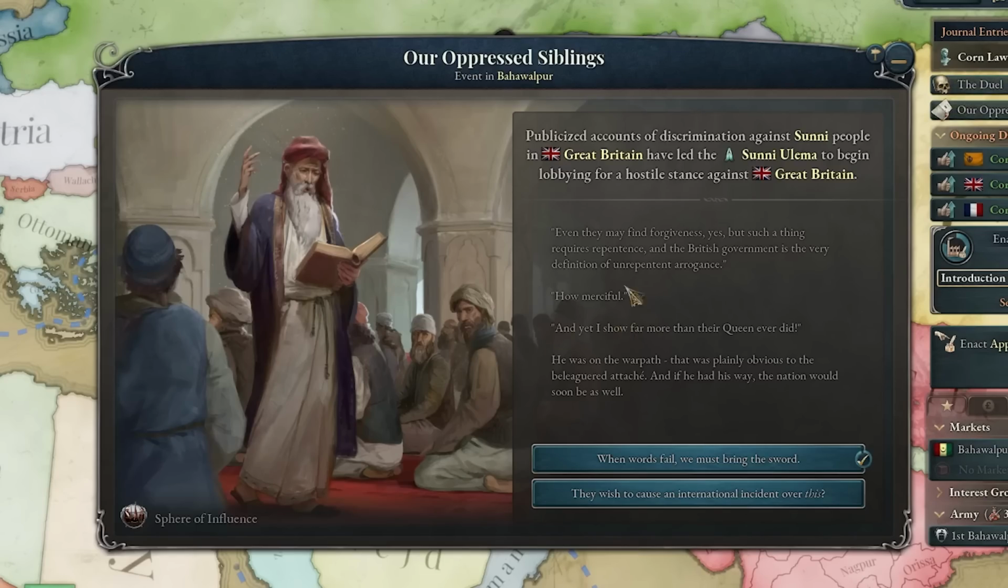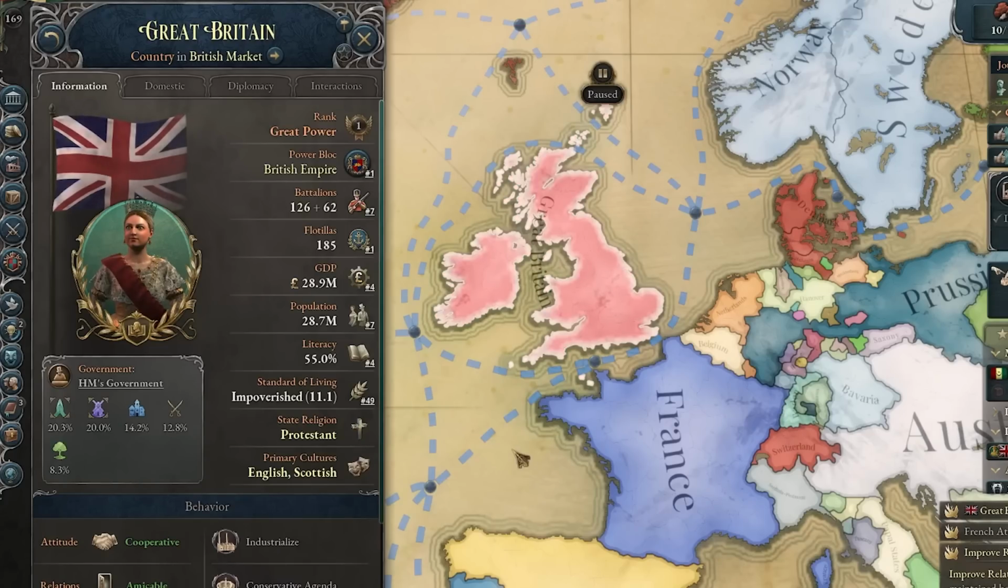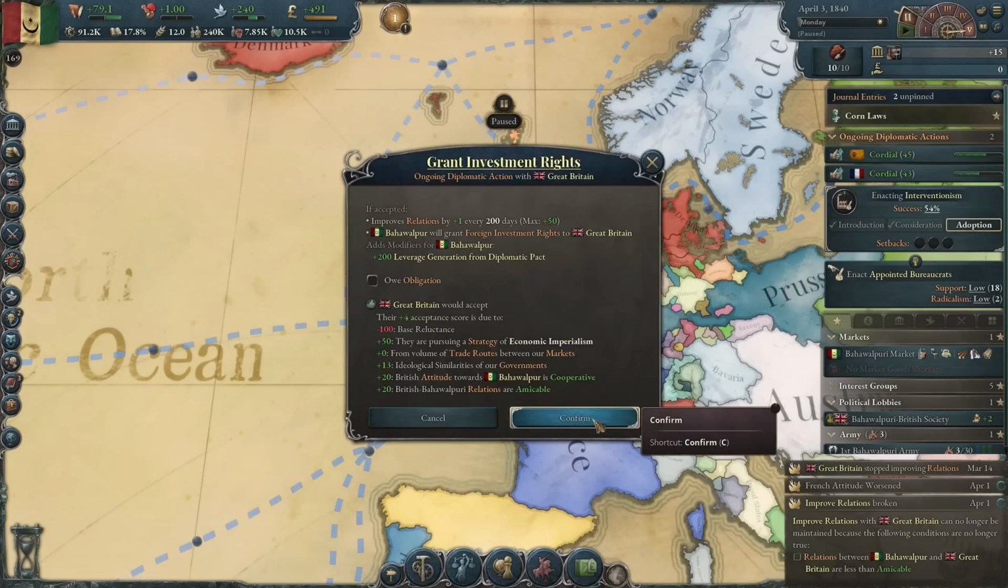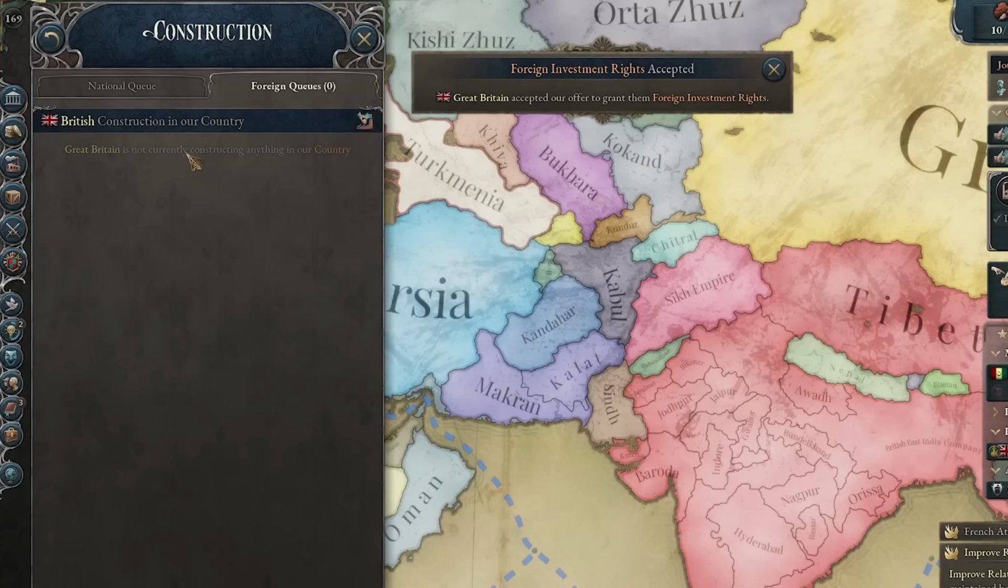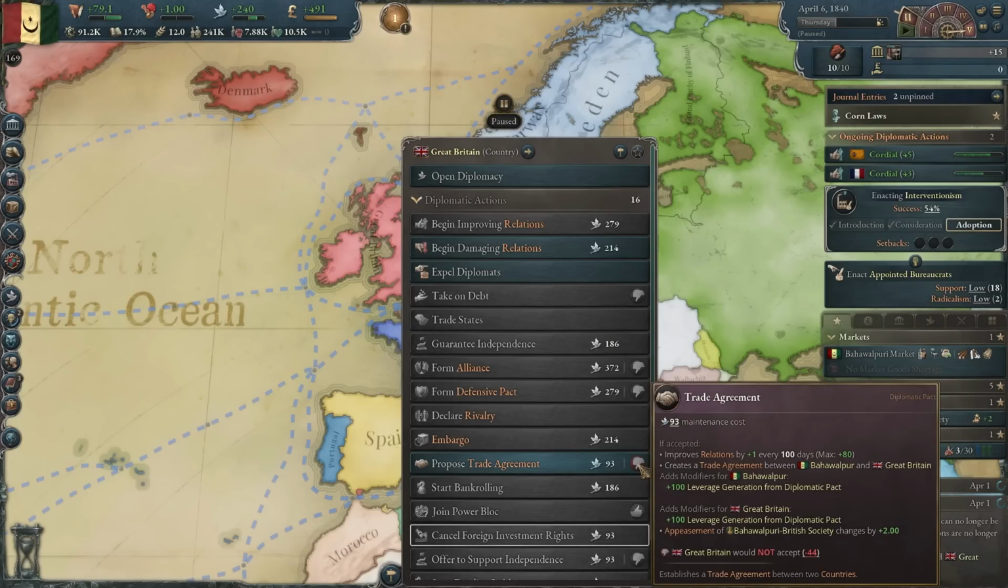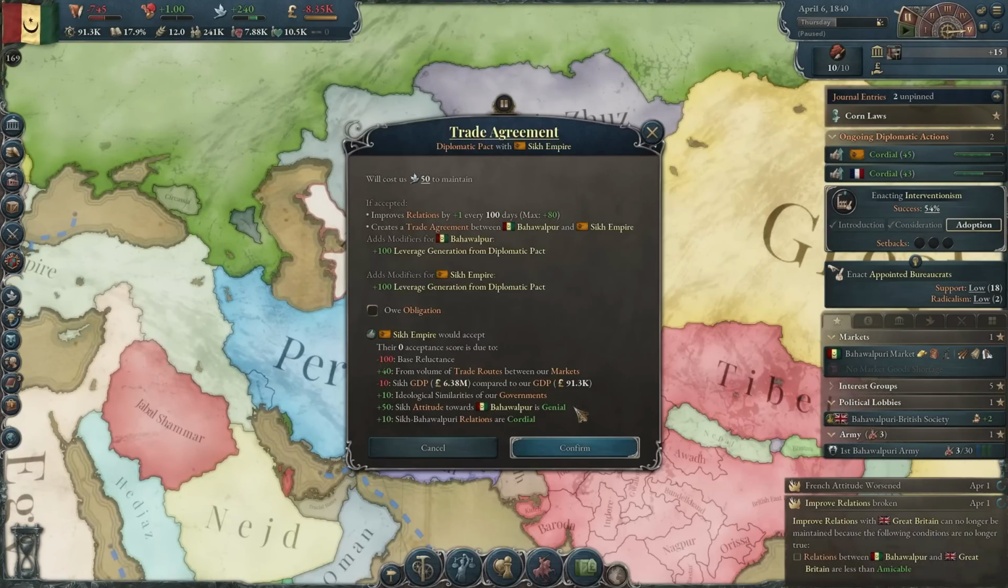Now this is pretty bad. I don't really want a lobby against Britain, no. Okay, now the British attitude towards me is cooperative, so that means I can give them some investment rights. Now if they really want to, they can go invest in my country, but they probably won't, to be honest. Now I could also try to get a trade agreement with them, and I think I'll do that. There we go. And we can also get on with the Sikh Empire, why not?